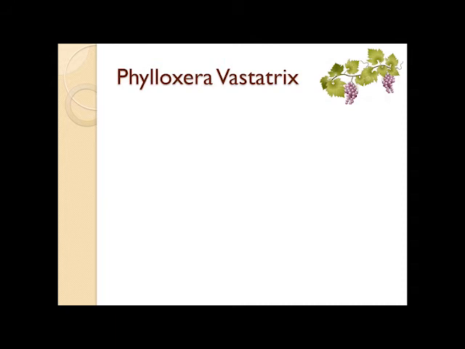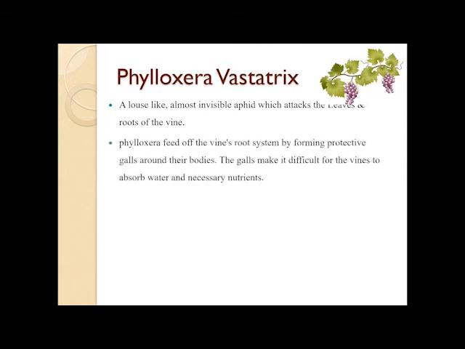The next disease is Phylloxera vastatrix, a louse-like, almost invisible aphid which attacks the leaves and roots of the vine. Phylloxera feeds off the vine root system by forming protective galls around their bodies. The galls make it difficult for vines to absorb water and necessary nutrients. Common symptoms of an infestation are yellowing of the vine and stunted growth.